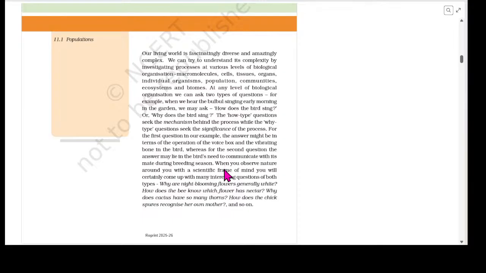When you observe nature around you with a scientific frame of mind, you will certainly come up with many interesting questions of both types. Why are night blooming flowers generally white? How does the bee know which flower has nectar? Why does cactus have so many thorns? How does the chick recognize her own mother? And so on.